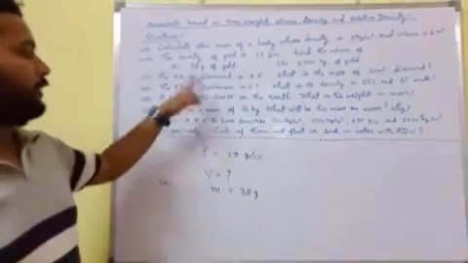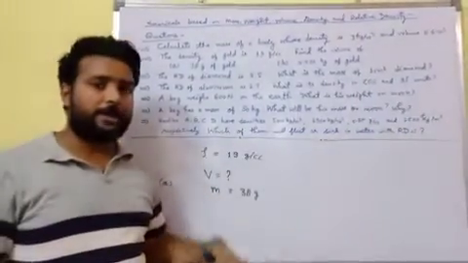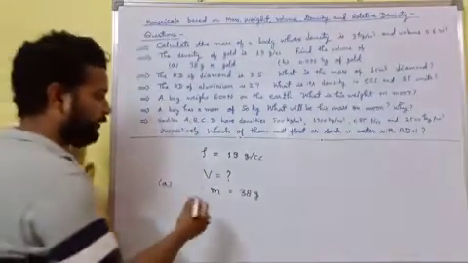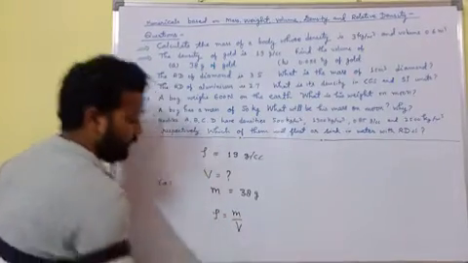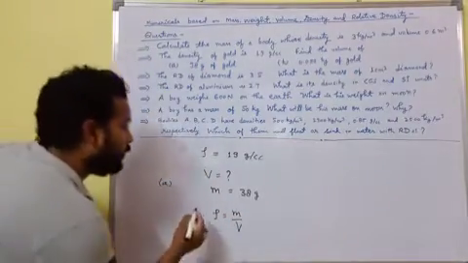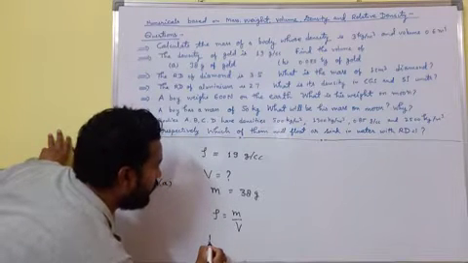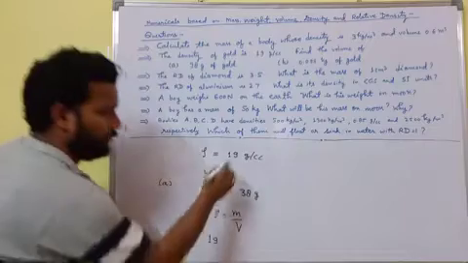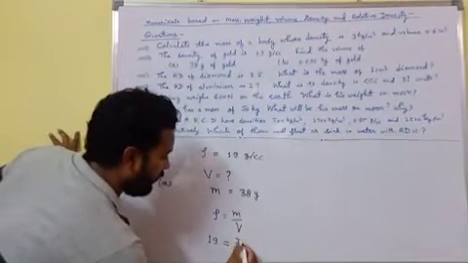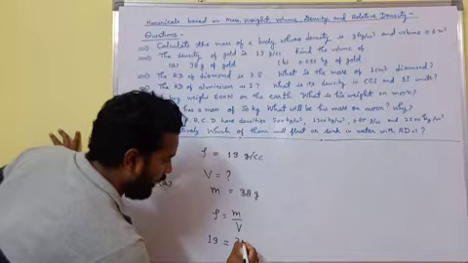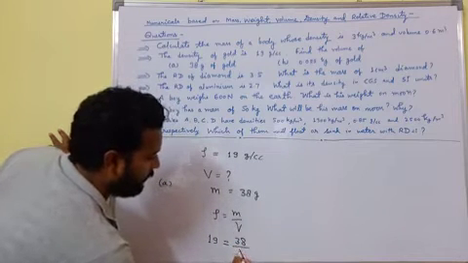Now the value of rho is given, the value of m is given, and we have to find the value of v. We have the formula rho equals m by v. Put the value of rho, 19 gram per cc in the CGS system, and m is 38 gram upon v.